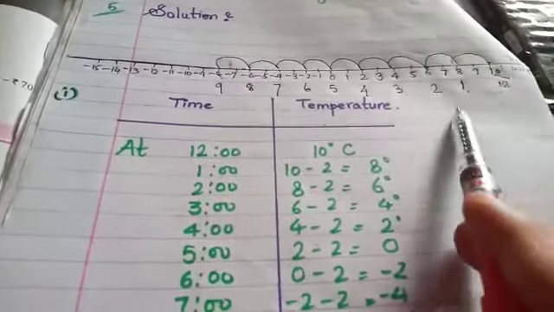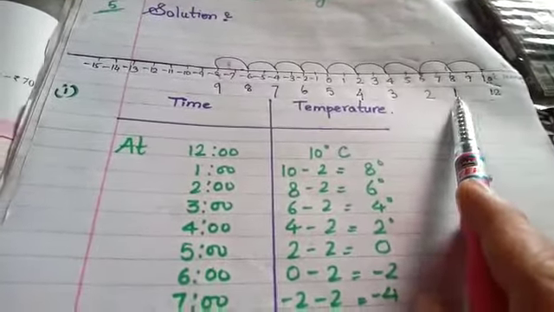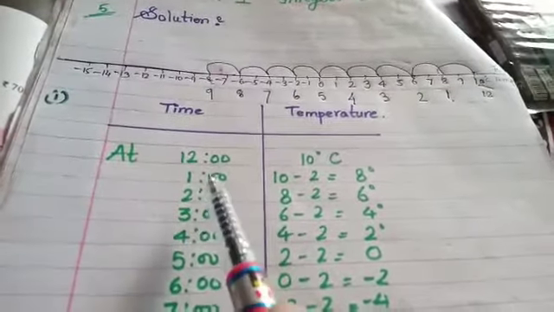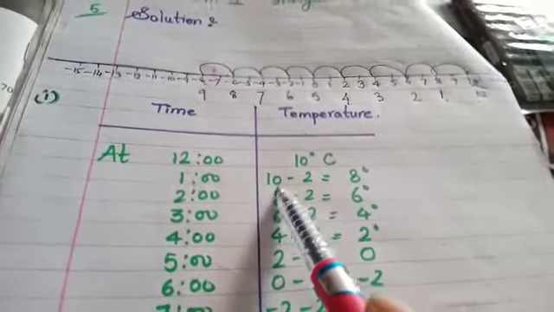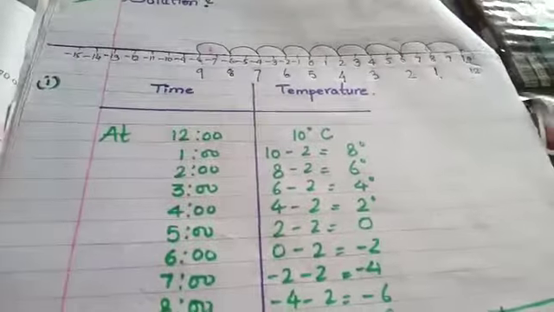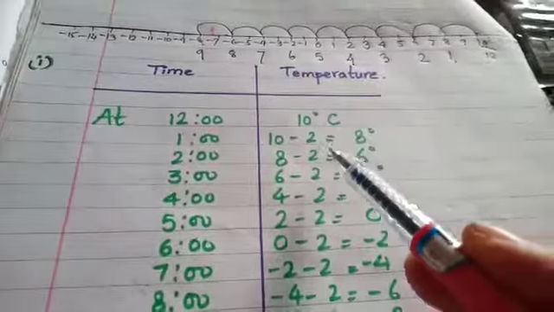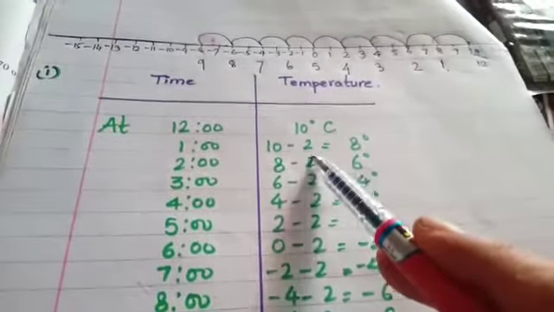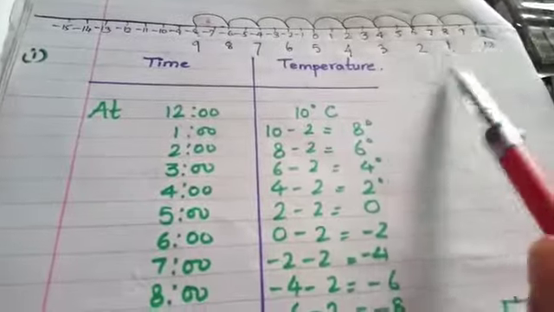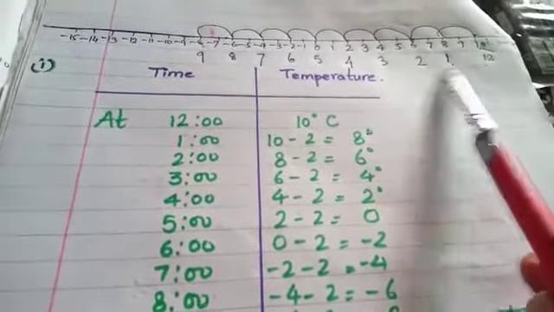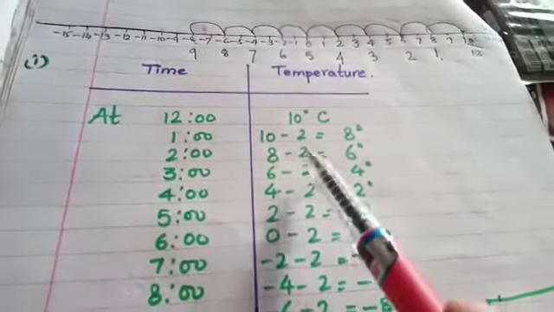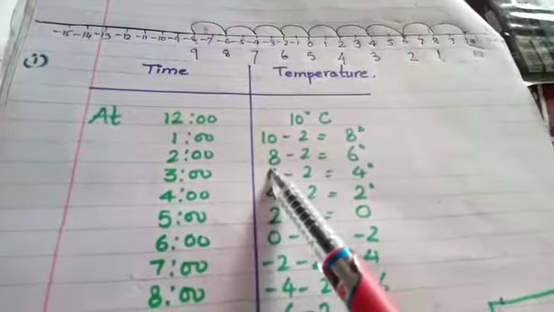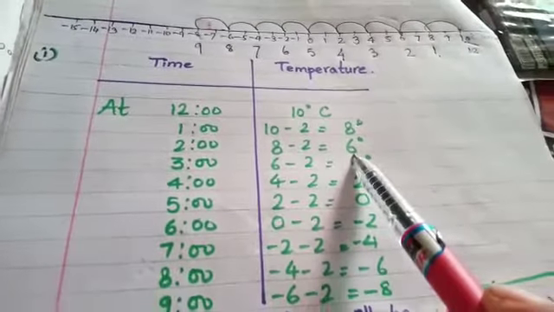So when the time is 1 o'clock, what is the temperature? 10 minus 2. Every time you have to do minus 2, because it decreases by 2 degrees Celsius. So decrease means minus 2. So it is equal to 8 degrees Celsius. See here it is positive 8. When the time is 2 o'clock, 8 minus 2; this 8 you have to take here. 8 minus 2 is equal to 6 degrees Celsius.